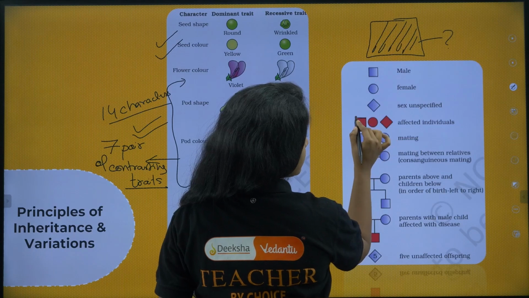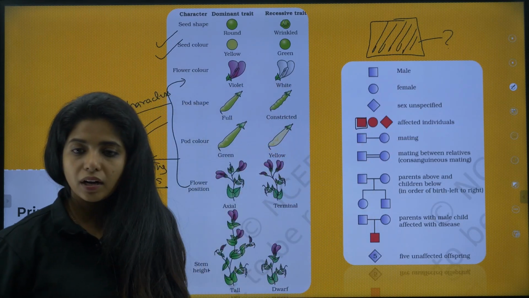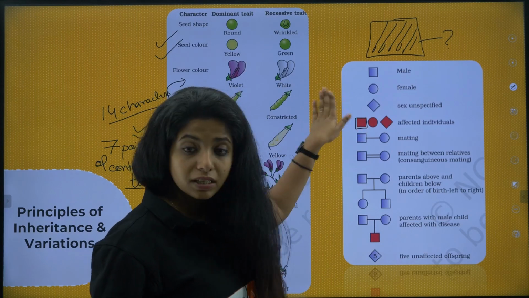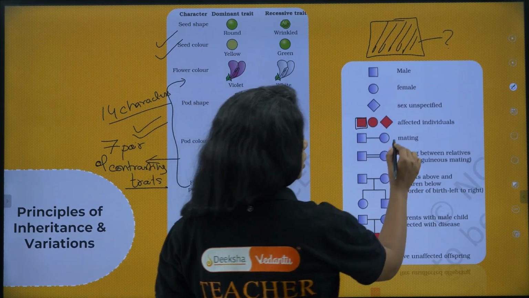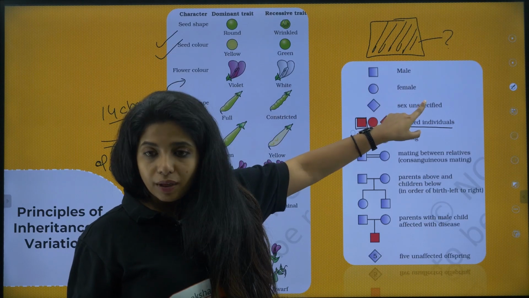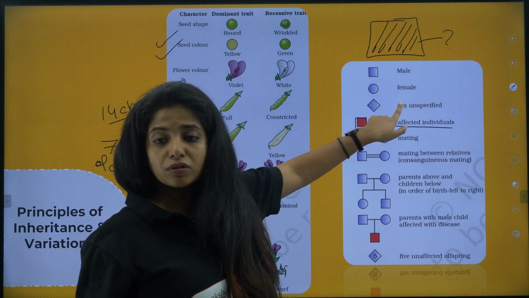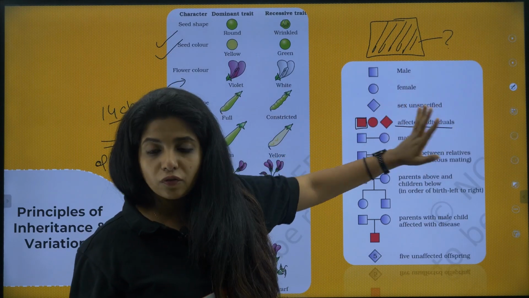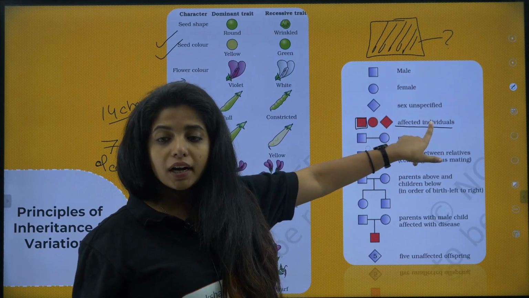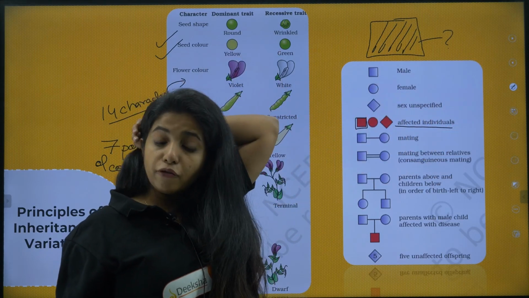Whenever that thing, that is the square, comes, that means you're talking about male. And now, when it is colored completely, you're talking about affected male, my dear children. The circle stands for female. Whenever a structure like this comes, that means the sex is not being specified over here. So whenever it is shaded, understand it is talking about affected individuals.